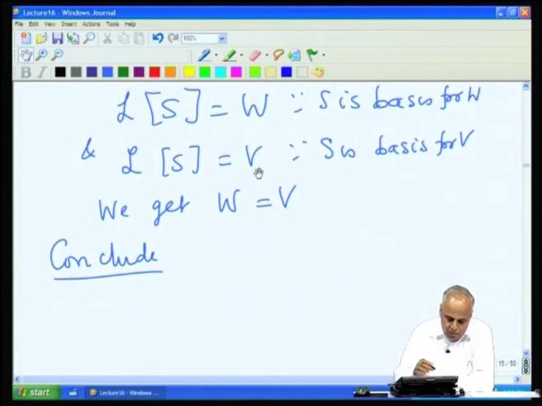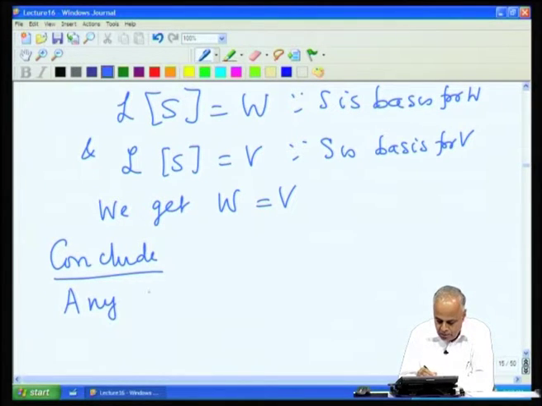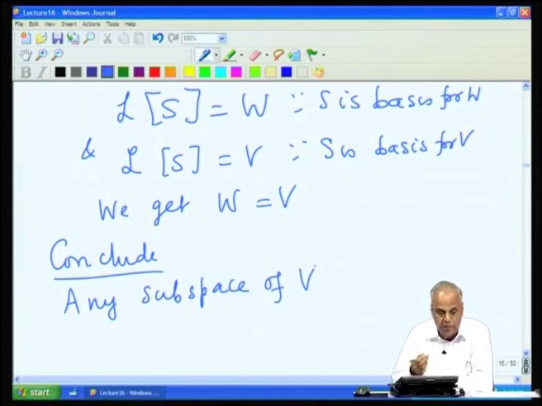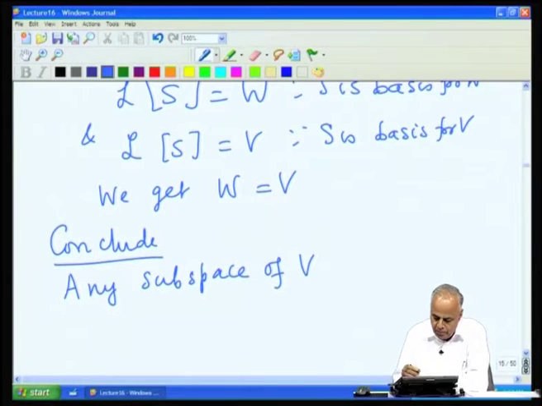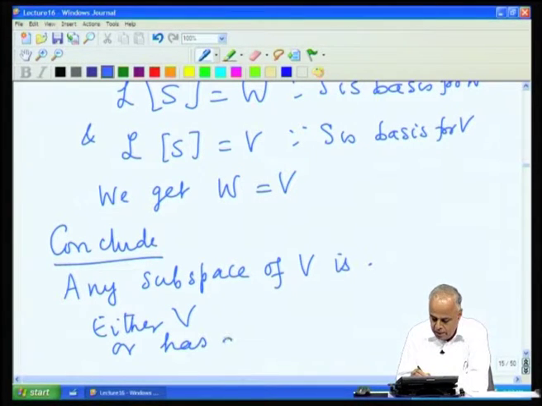So, we conclude that any subspace of V, where we are assuming that V is a vector space of dimension n, is either V or has dimension less than dimension V.